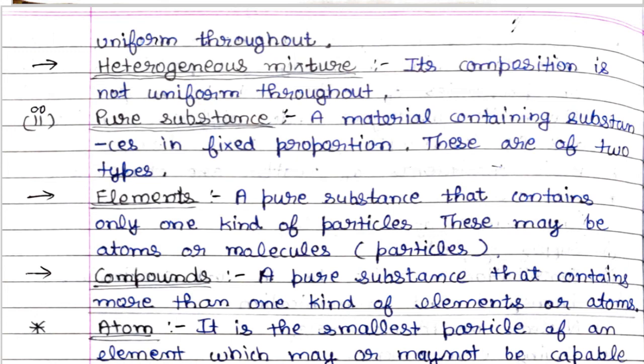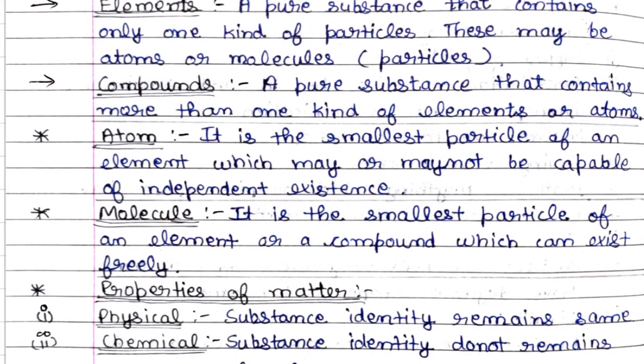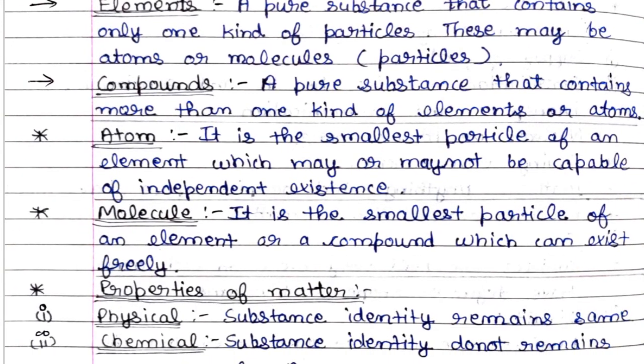Now let us discuss atom. It is the smallest particle of an element which may or may not be capable of independent existence. First we knew that one of our scientists said that atom is the smallest thing, but now there are many smaller particles like electrons, protons, and neutrons.